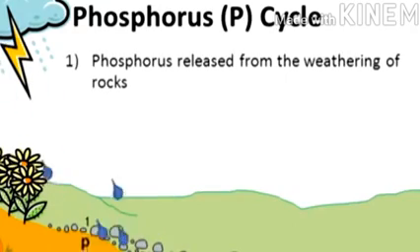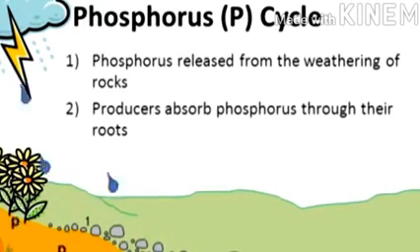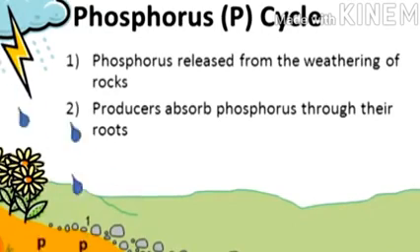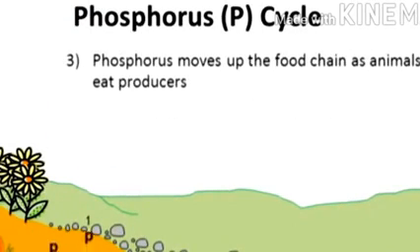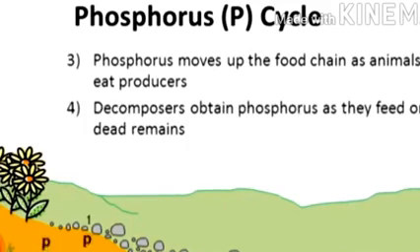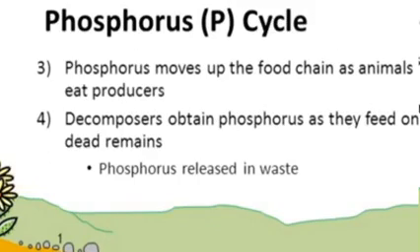Phosphorus is released from weathering rocks and is absorbed by plants through the roots. Phosphorus normally moves up the food chain as animals eat producers. Decomposers obtain phosphorus as they feed on dead remains, so phosphorus is released as waste.